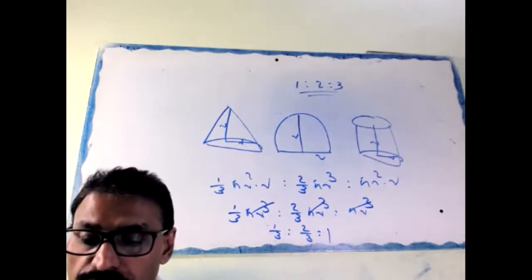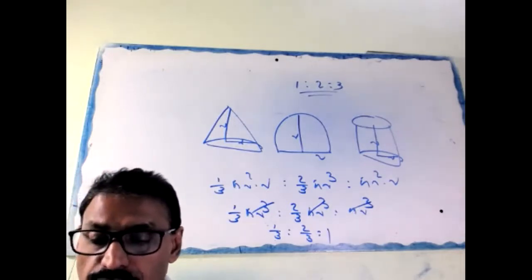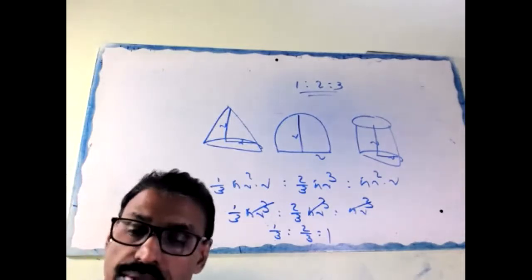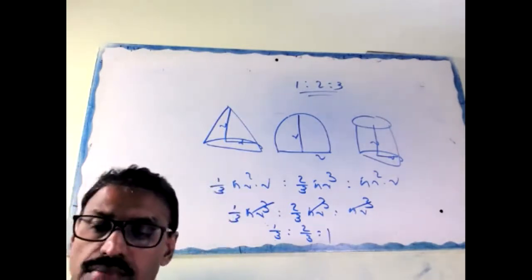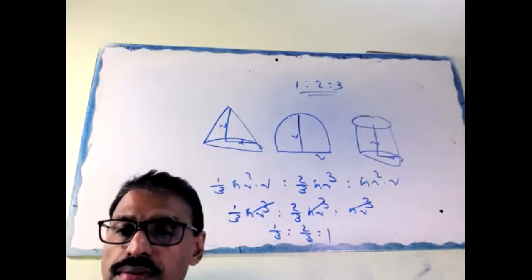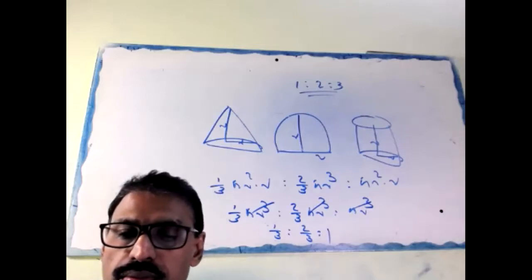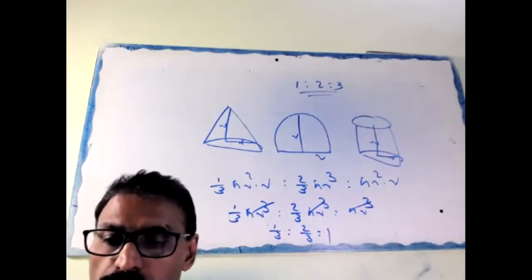How much cardboard will be required to make 25 such pen stands? Also find the volume of one pen stand. Everyone got the question? Got the question or not?